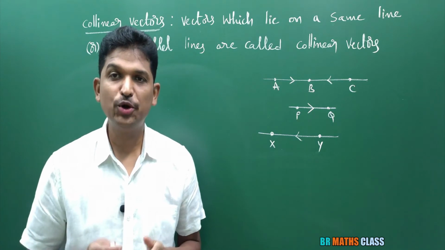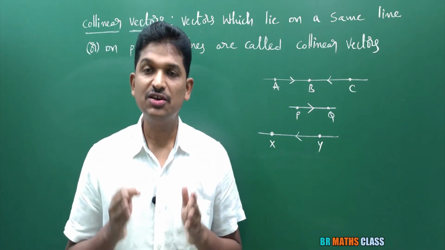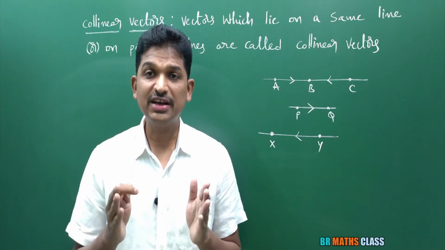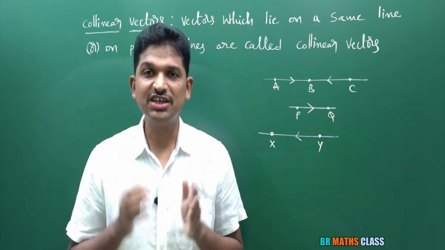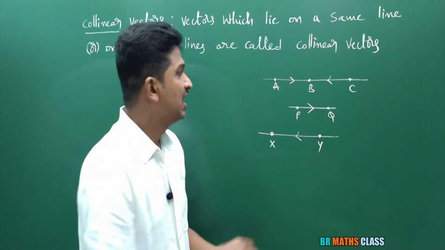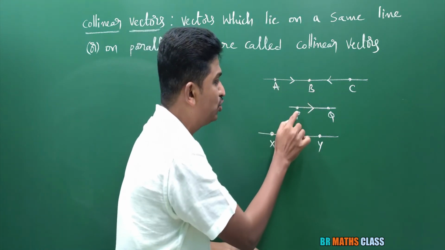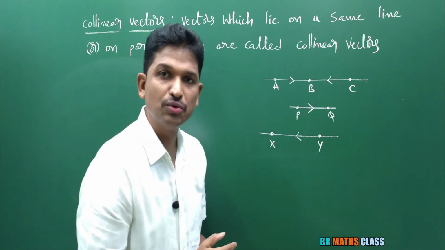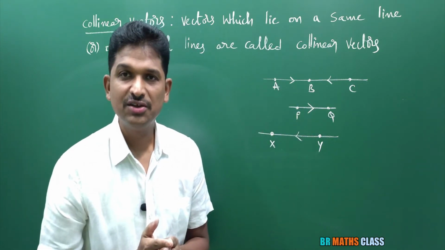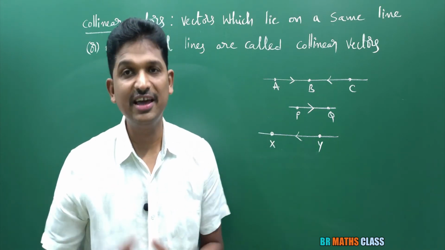Now we will learn about like vectors and unlike vectors. What are like vectors? Vectors which are in the same direction are known as like vectors. For example, you observe here AB bar, PQ bar. AB bar directed from A to B, PQ bar directed from P to Q. AB bar, PQ bar, they are in the same direction. So as per this diagram, AB bar, PQ bar are like vectors.